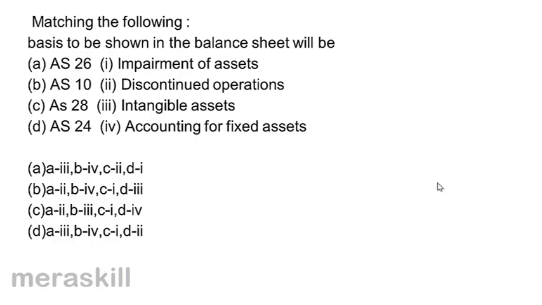Match the following. The basis to be shown in the balance sheet will be A, AS26, B, AS10, C, AS28 and D, AS24. On the other side, 1, 2, 3, 4, what we have is impairment of assets, discontinued operations, intangible assets and accounting for fixed assets.